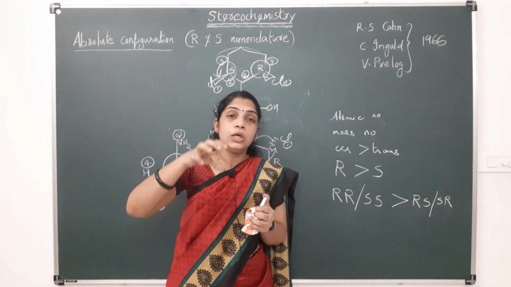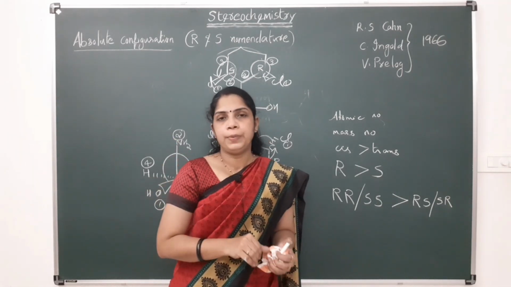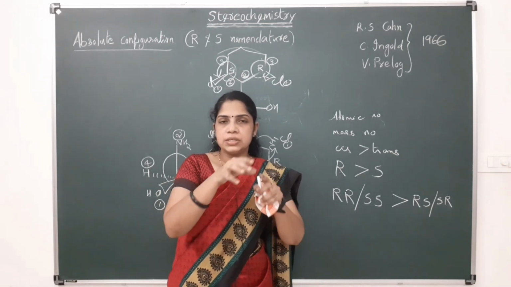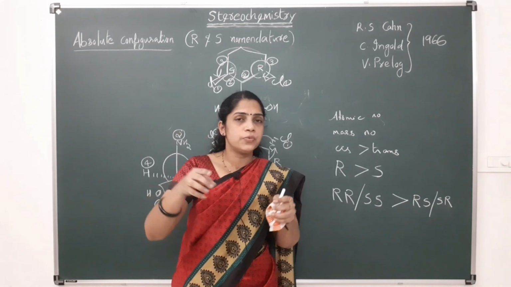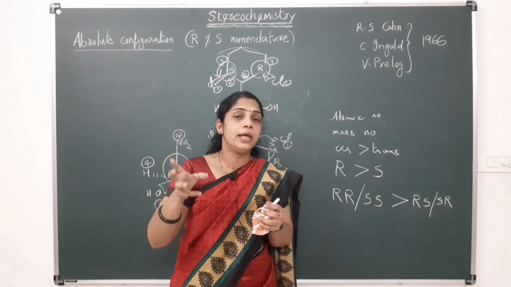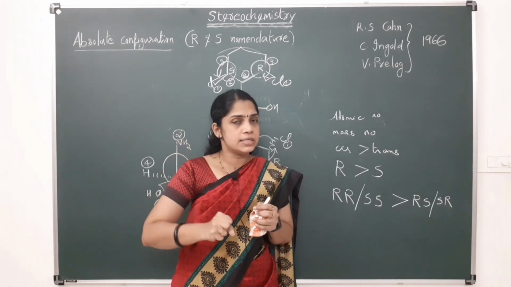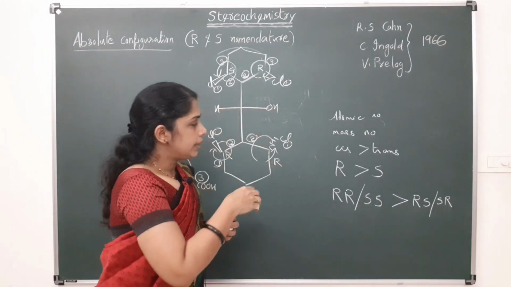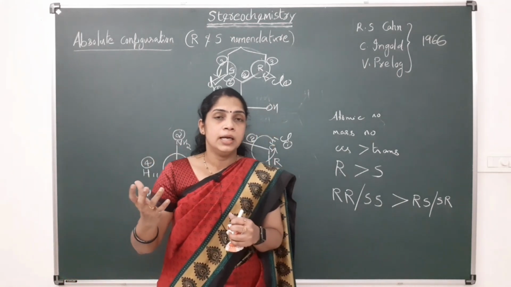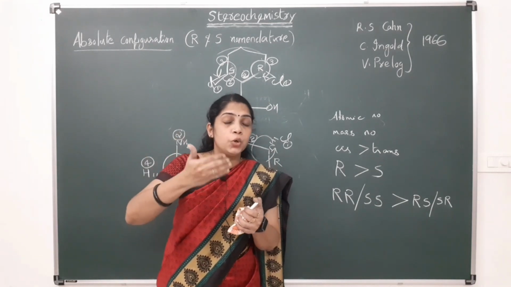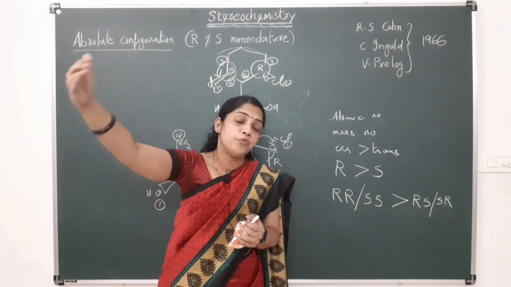In that case, the lone pair will get the least priority. If nitrogen is attached to 3 groups and the fourth one is a lone pair, that lone pair will get least priority. And one more, in the case of systems like biphenyls, the nearer groups will get higher priority over farther groups.